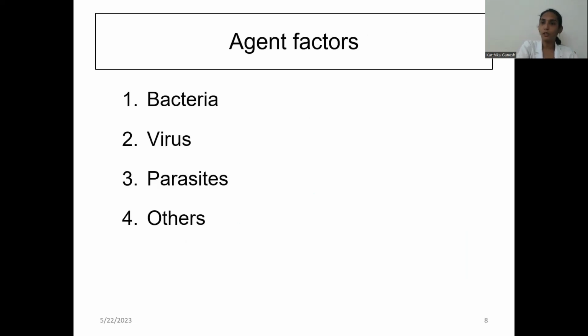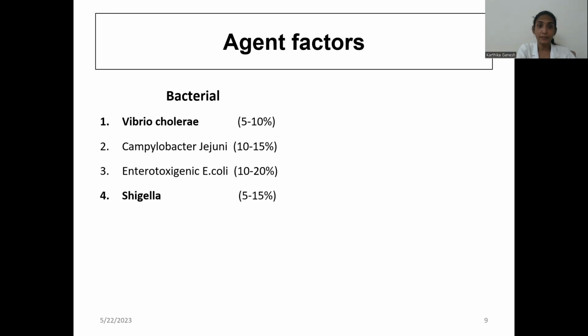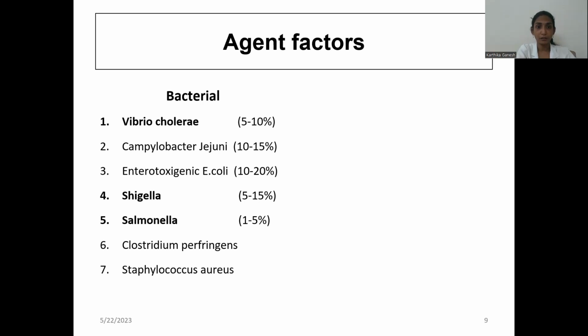And the agent factors, so what are the causes for diarrhea: bacterial, viral, parasitic, and other causes. We will be seeing what are the bacteria, viruses, or parasites causing it. For bacteria, the most common causes are Vibrio cholerae, Campylobacter jejuni, then enterotoxigenic E. coli, and Shigella, Salmonella, Clostridium perfringens, and Staphylococcus aureus. In the bracket is the percentage of cases. The more common are Shigella, Salmonella, and Vibrio cholerae.